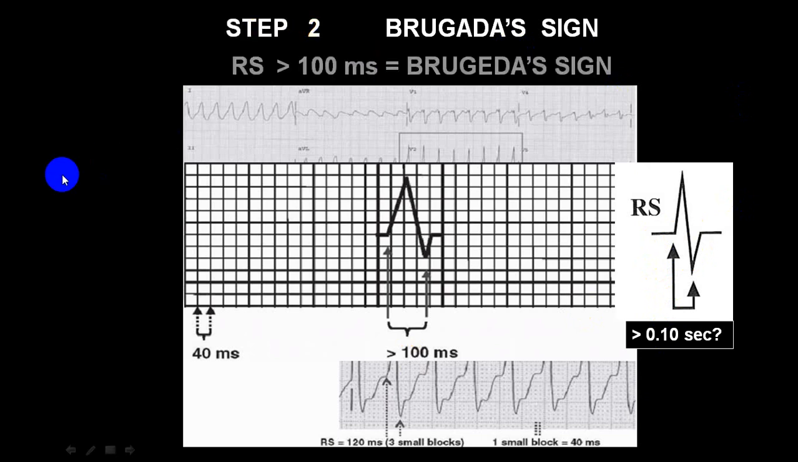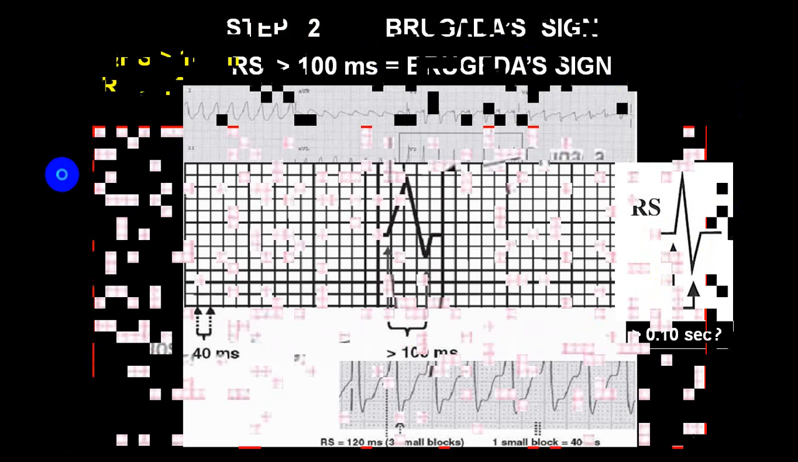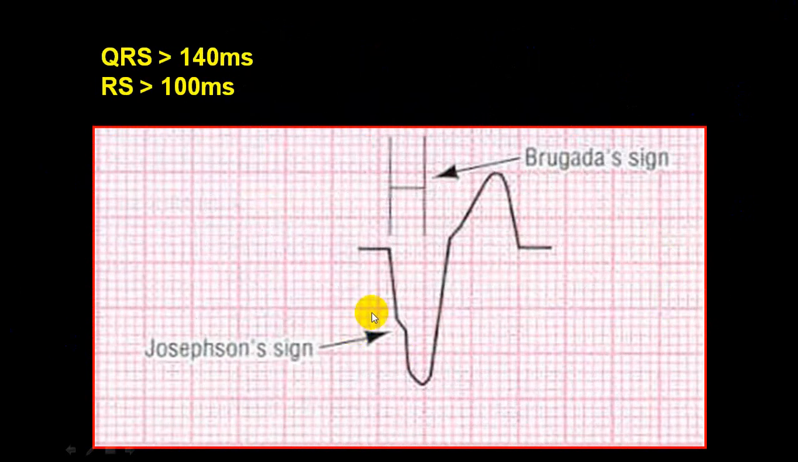Very clear, right? Okay. So you can see here, from here till here, it is more than 3 small squares, almost close to 4 small squares. So it is 0.16 second. So this is Brugada's sign. And now if you look here, I am showing you another sign.